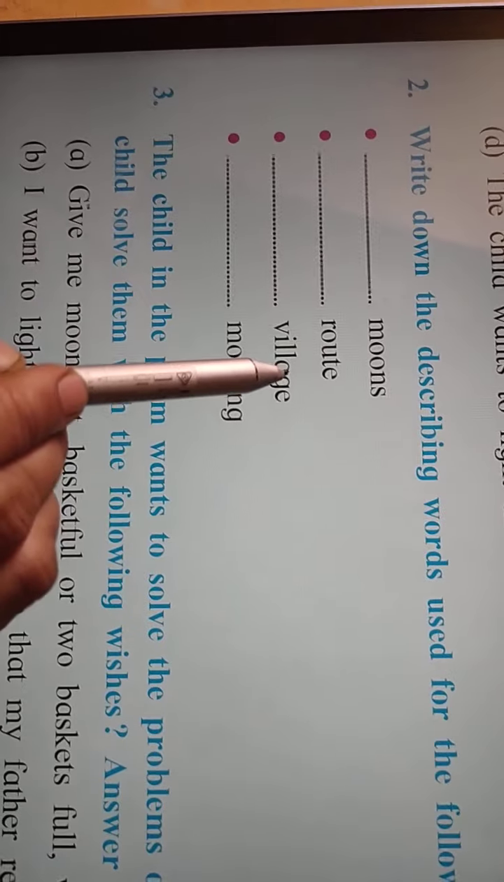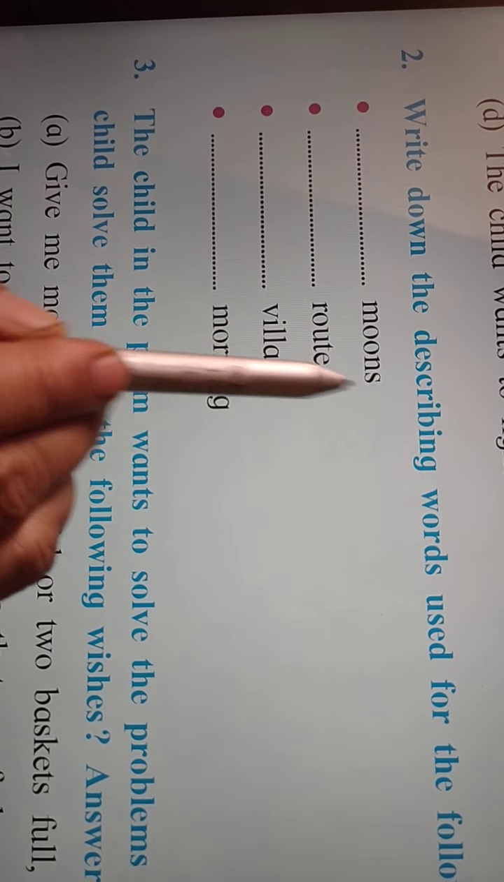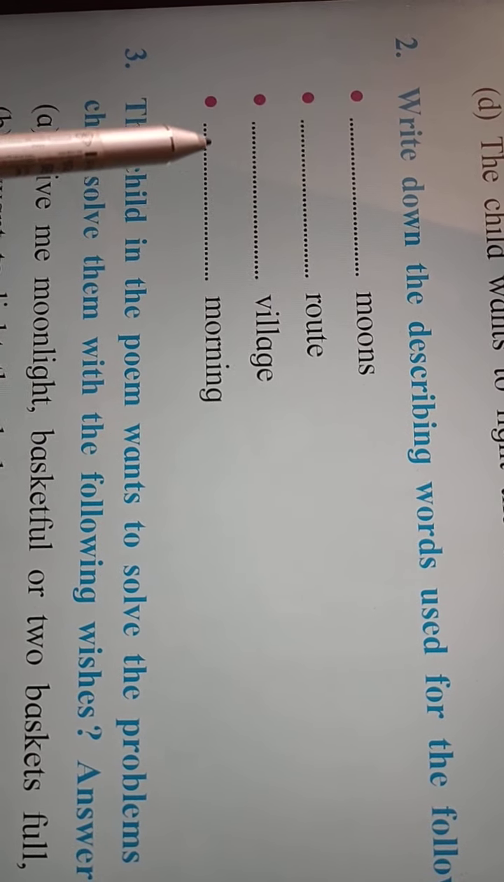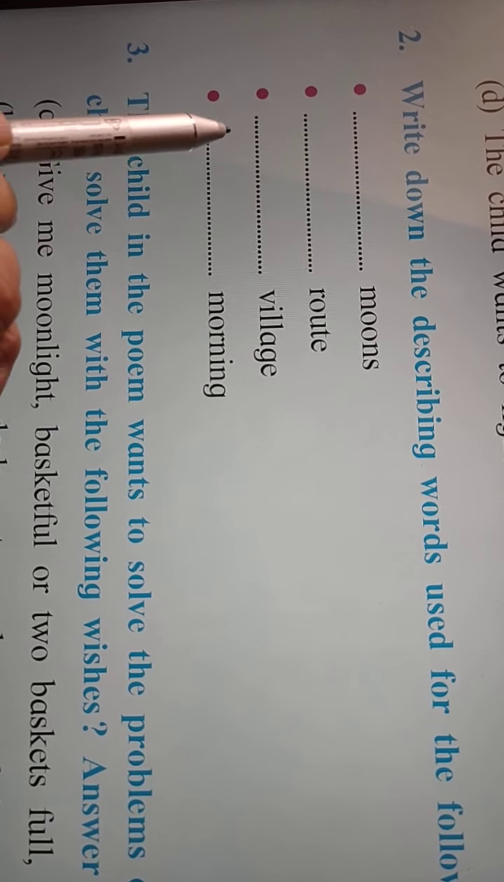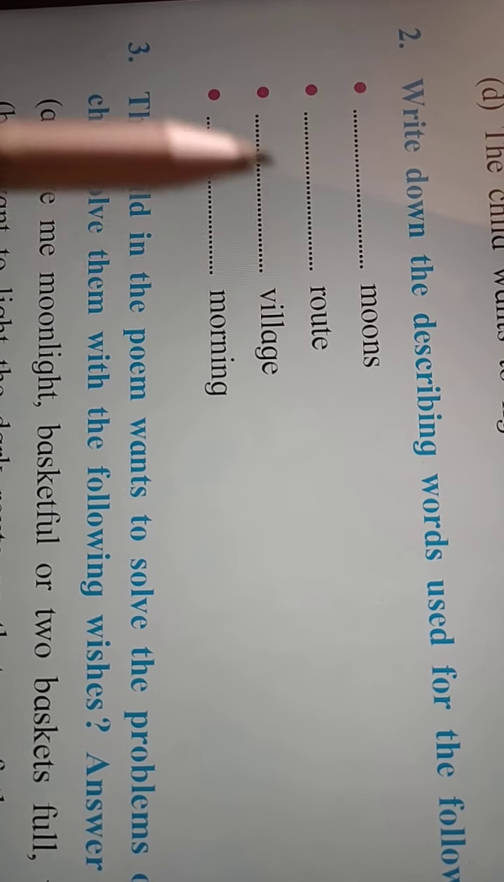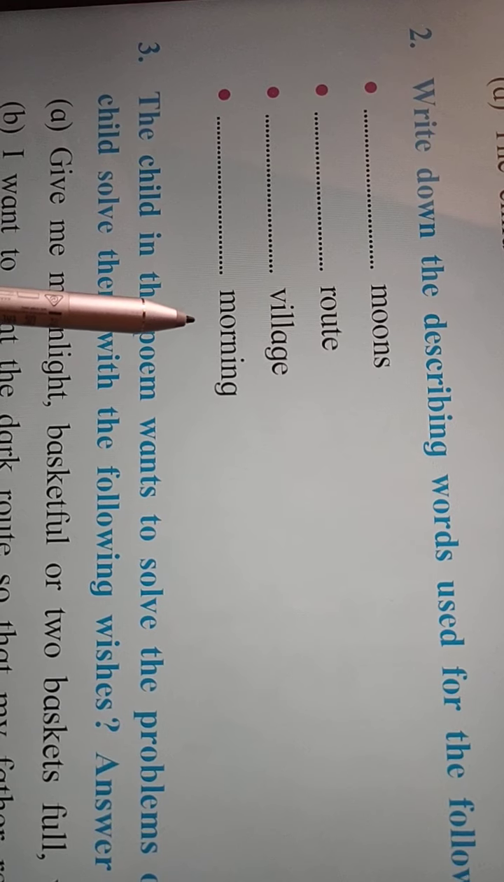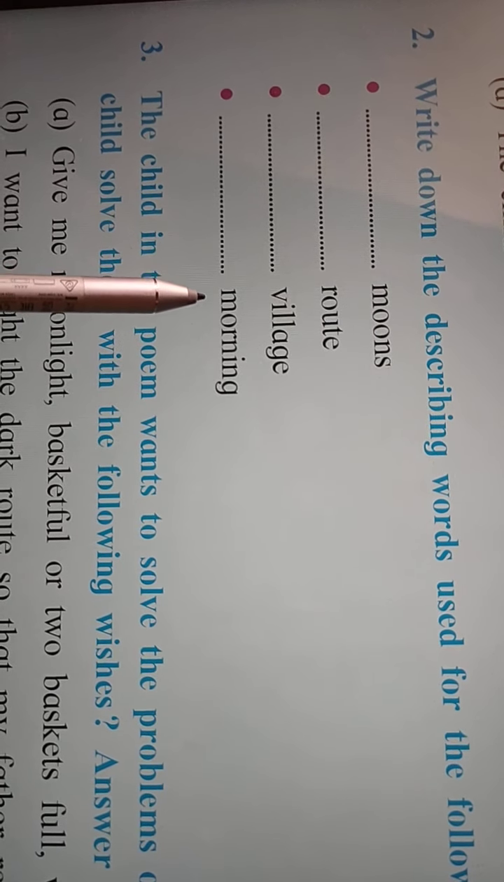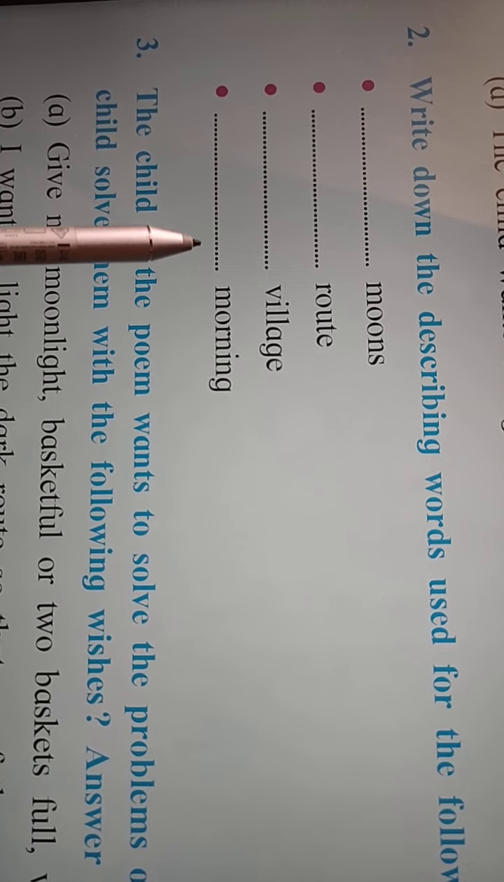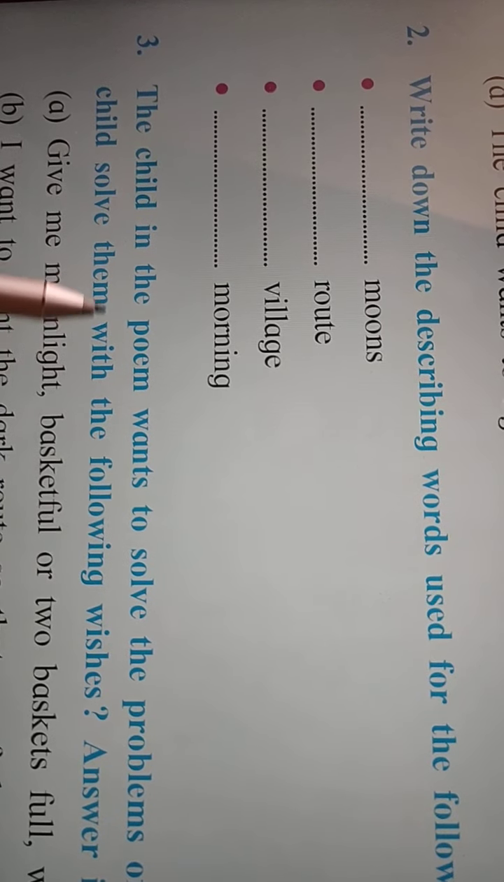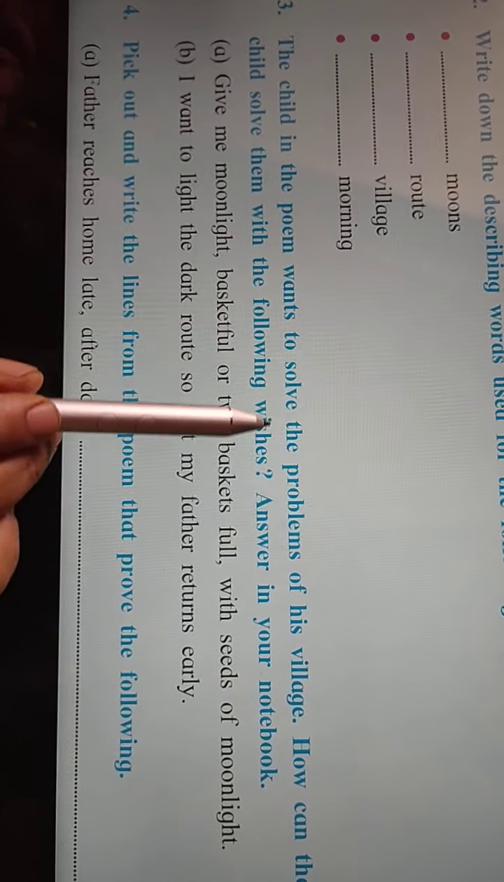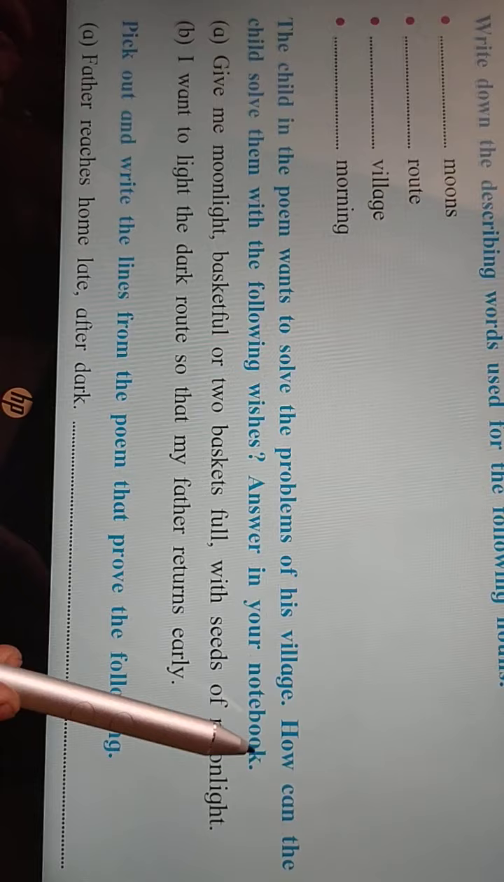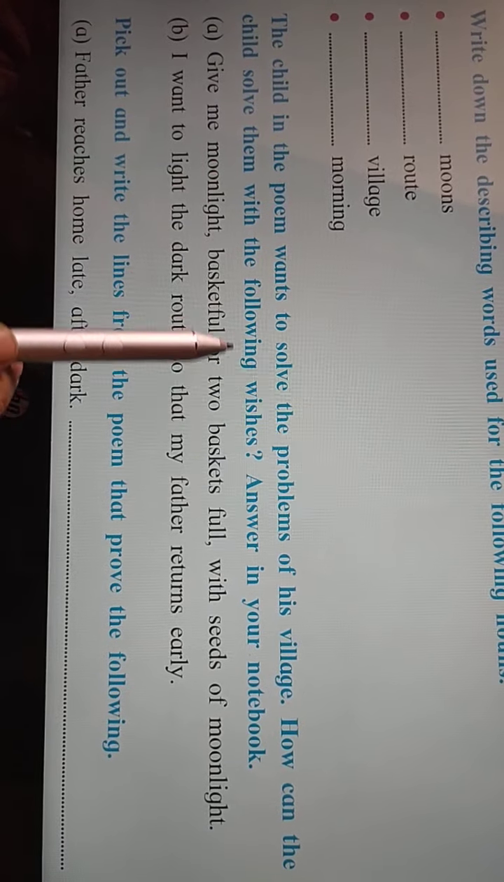Dark route. Village. Describing words used are my and whole. Means my village, whole village. And the last word given is morning. And the describing word used for this word is early. Early morning. The child in the poem wants to solve the problems of his village. How can the child solve them with the following wishes?